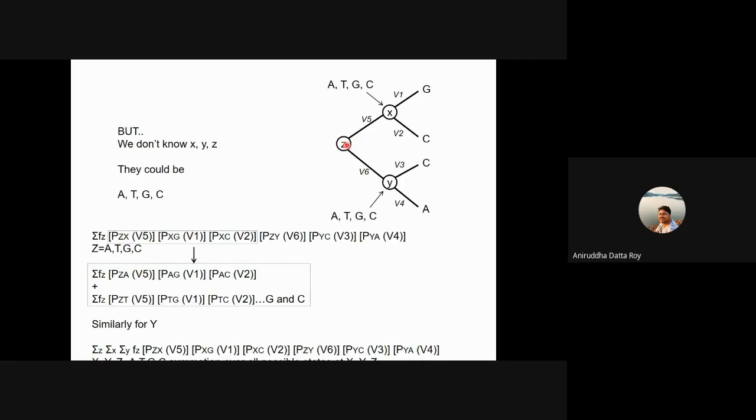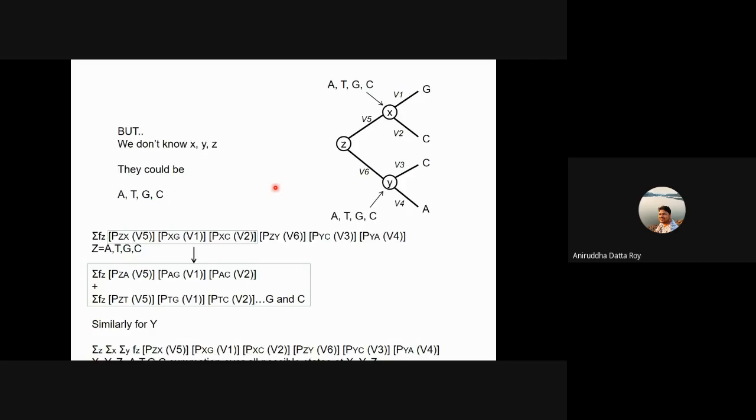Okay, so we have gone back to an X here, and we assume that this is an A. So it's the probability of this particular site given Z to an A given V5, and then A to a G given V1, A to a C given V2, and then you keep doing it for all possible. So you have to assume this is A, T, G, or C. I hope you're getting how computationally intensive it can get, right?